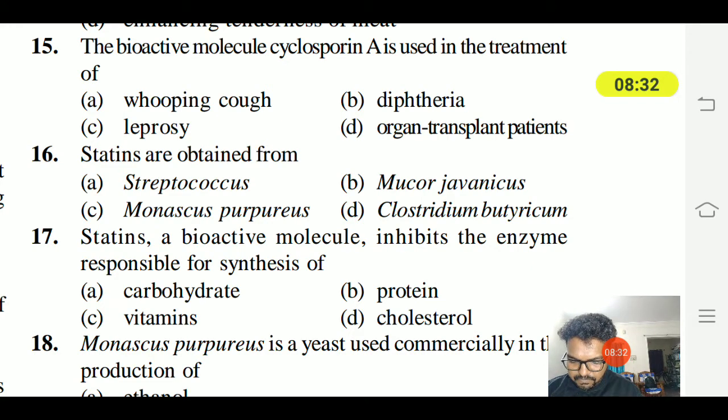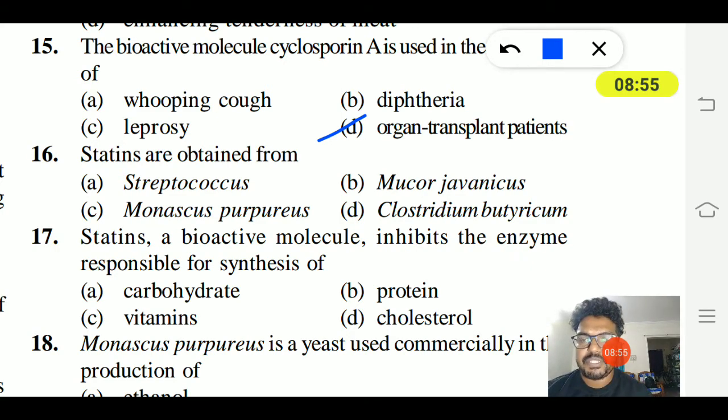Fifteenth question. Bioactive molecule cyclosporine A is used in the treatment of whooping cough, diphtheria, leprosy, organ transplant patients. Cyclosporine A acts as an immunosuppressive agent. It is only used in organ transplant patients, such as liver transplantation and kidney transplantation. In such cases, the bioactive molecule cyclosporine A is widely used.